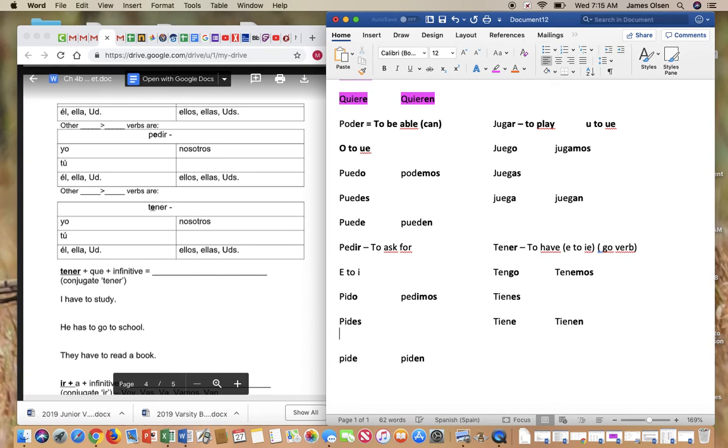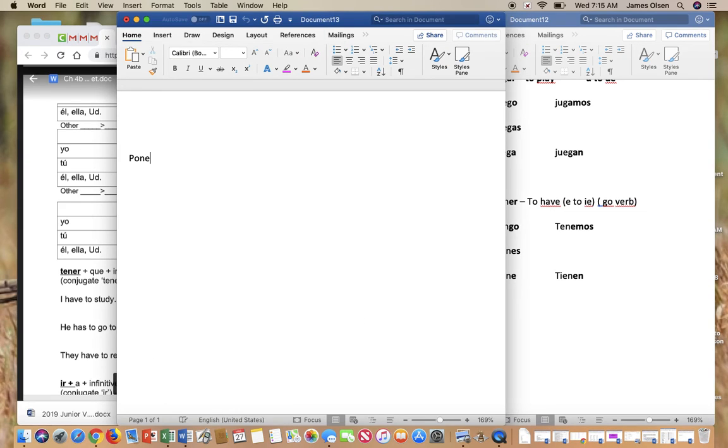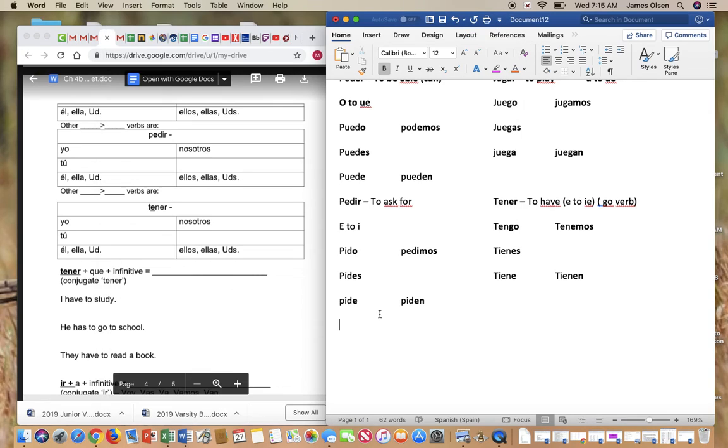I'll give you a couple other examples of go verbs. You don't have to write them down, but just so you can see. There is poner, and it means to put, place, or set.